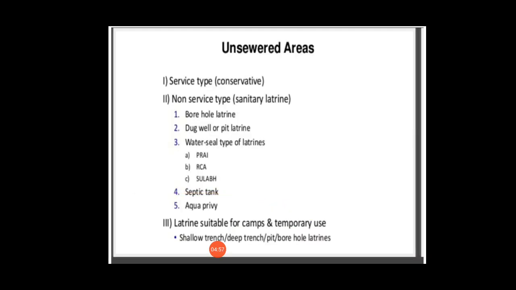Unsewered area has service type, conservancy and non-service type sanitary latrines. It is divided into sanitary types: bore-hole latrine, dug well or pit latrine, water seal type of latrine, PRAI, RCA, Sulabh, septic tank, aqua privy. And next is camp latrine. This is the latrine suitable for camps and temporary use: shallow trench, deep trench, and urinals, soakage pits, and disposal of garbage.